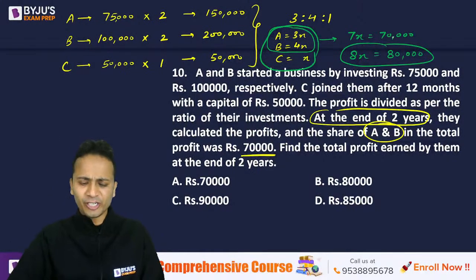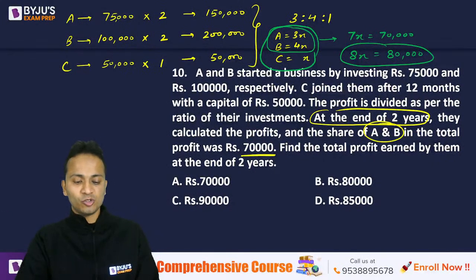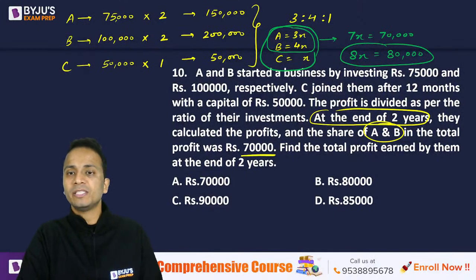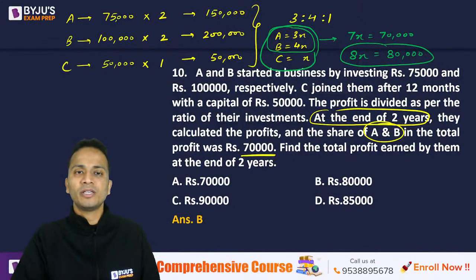Such an easy question it was. So yes, the correct answer is 80,000. So Vandana, yes, your answer was absolutely correct. Good. So 80,000 is the correct answer for this one. Let's move on to the next question, question number 11.